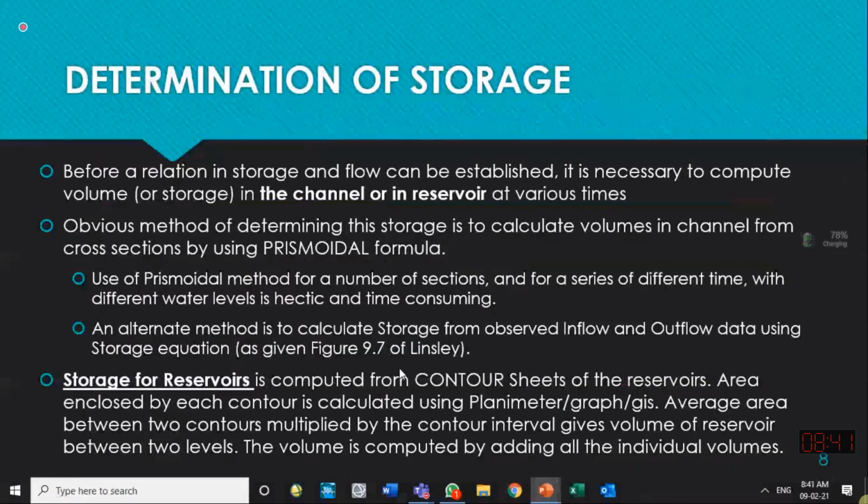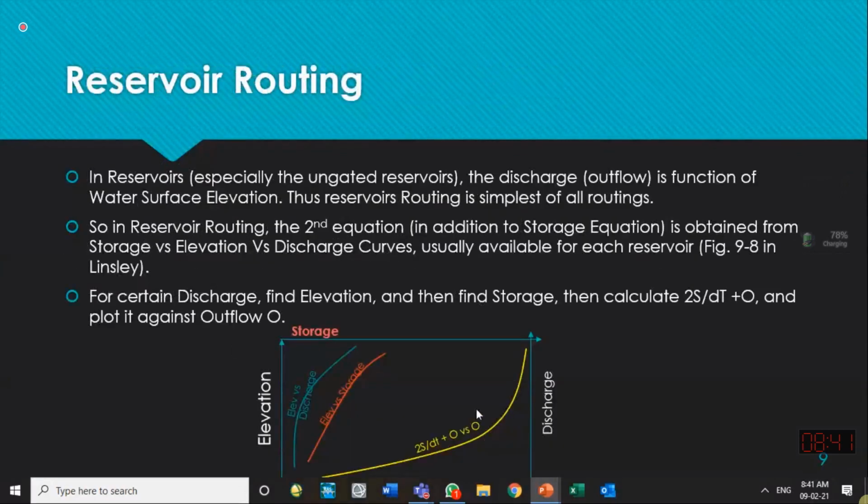Okay, so storage at different depths is known to you, and I have already told you if you know the water level or depth or head above the crest of the weir, you can have the relationship between outflow and the storage, outflow and the head. In this way, level pool routing, which we also call reservoir routing, whatever I am teaching you.